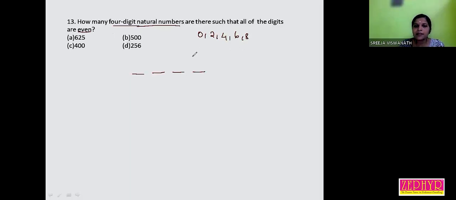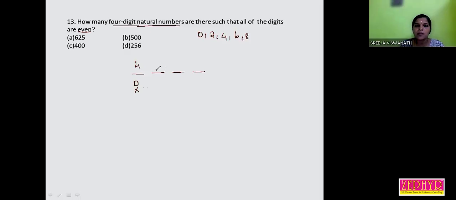Then how many ways are there? Suppose we have to form a 4-digit natural number. So 0 cannot be occupied in the first position. If 0 is in the first position, it becomes a 3-digit number. So 0 cannot be in the first position. Then the remaining 4 numbers have the chance to occupy the first position.